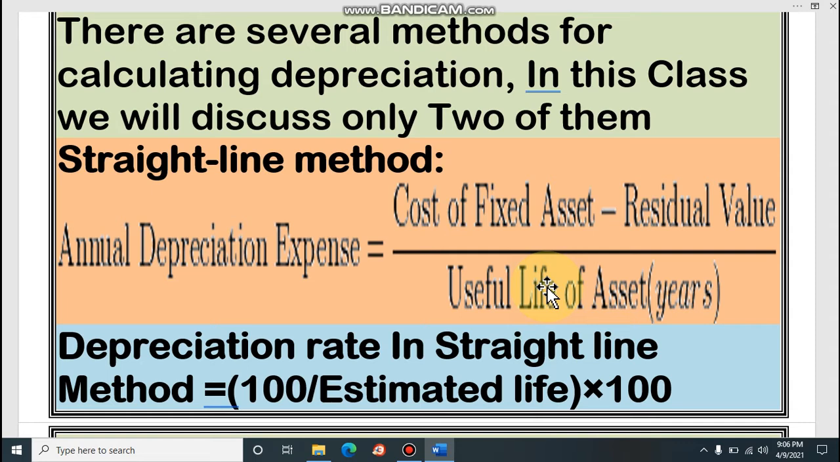Cost of fixed asset minus residual value divided by useful lifetime of asset. It will be the amount of depreciation.